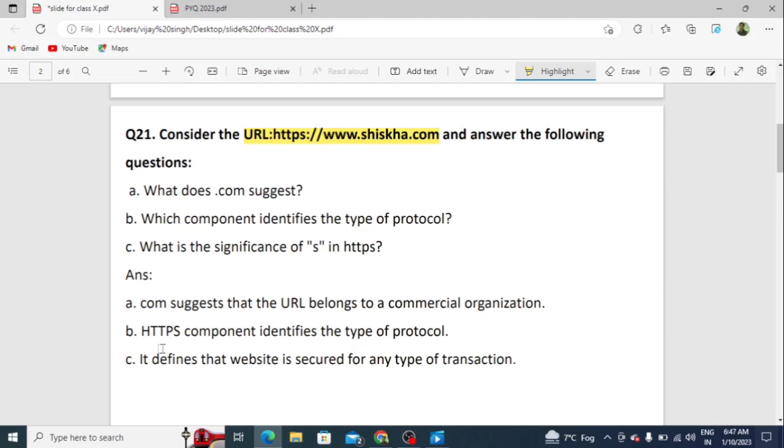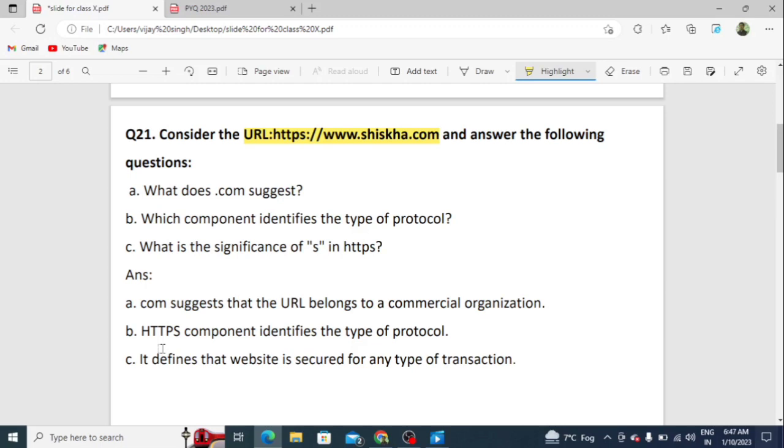Students, HTTPS means Hypertext Transfer Protocol Secure, and it is a secure protocol used for sensitive information. Suppose we are using net banking or apps, at that time HTTPS will automatically be enabled and your transaction will be secure.